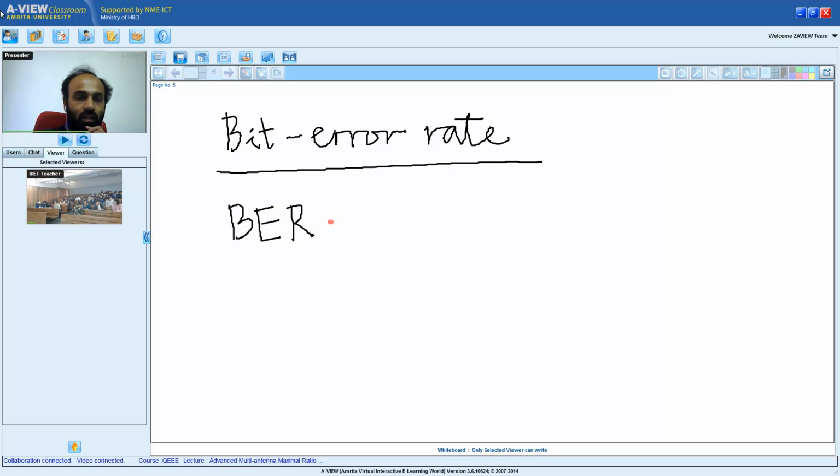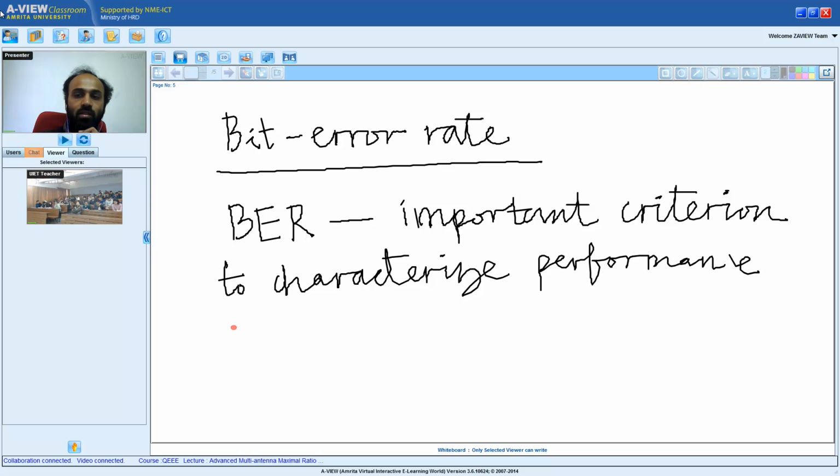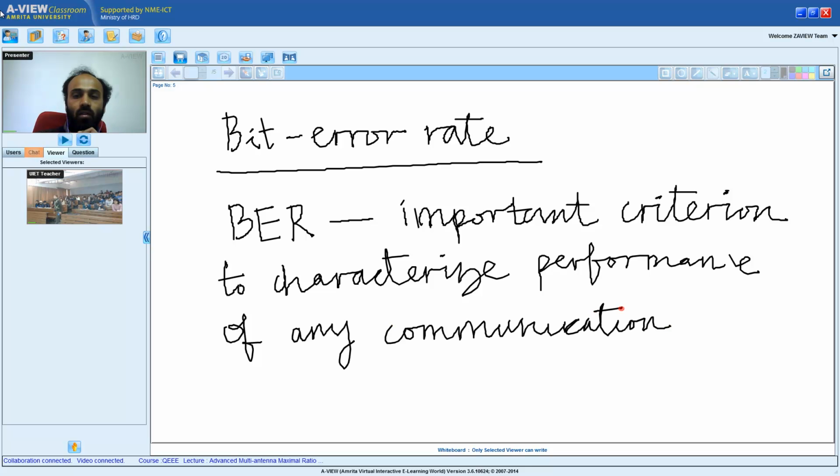All of you must be familiar with this. This is an important criterion to characterize the performance of any communication system. So bit error rate is basically an important criterion to characterize the performance of any communication system.